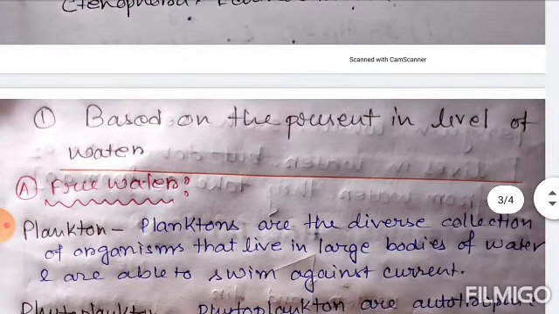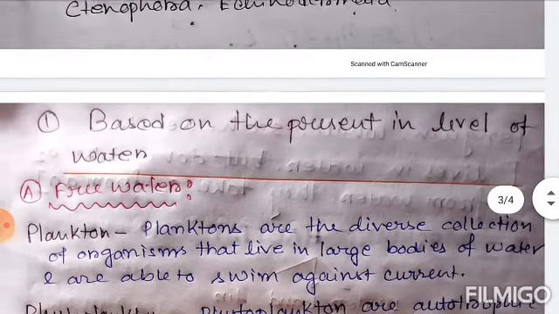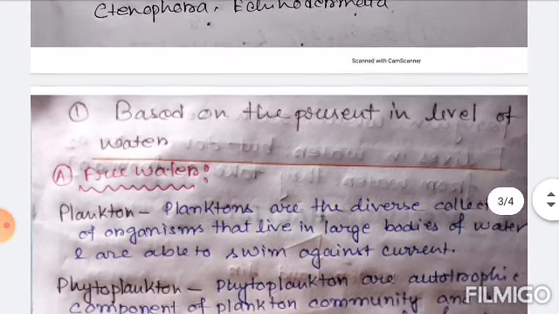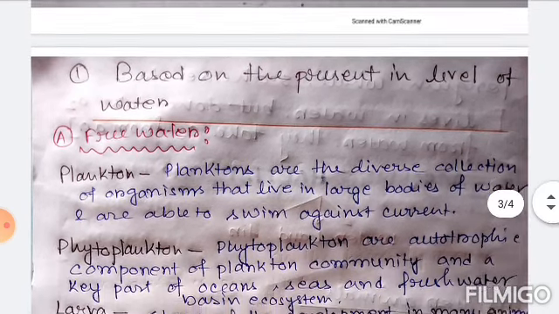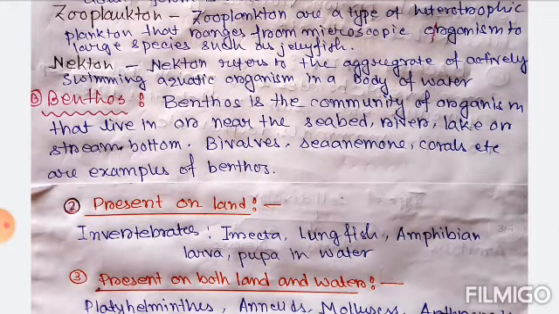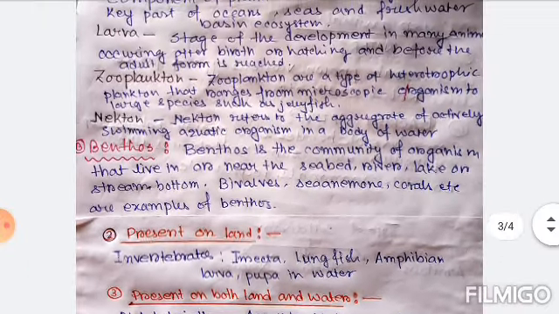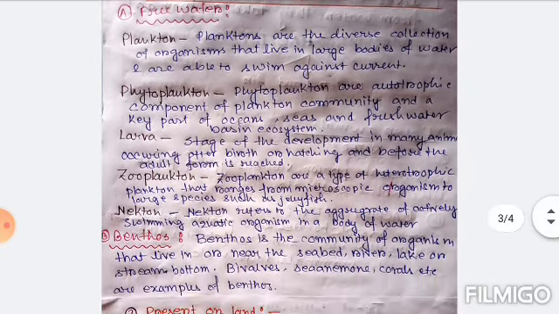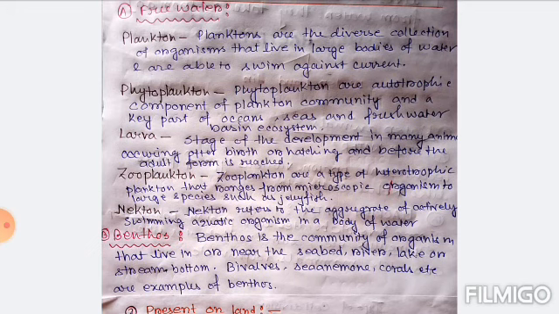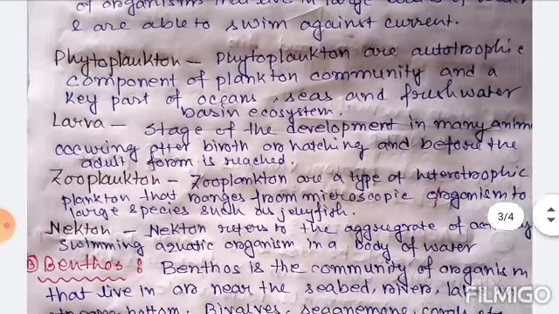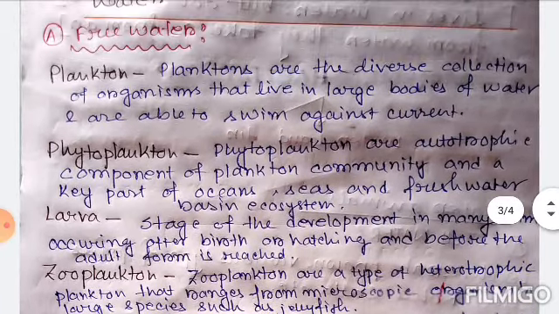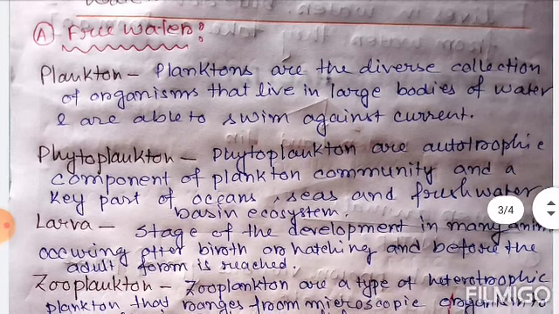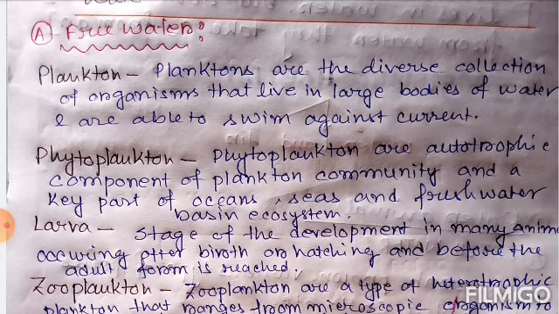Next, based on the level of water where they are present, depending on that we can categorize the animals into two types. The first one is free water, then the benthos. So within free water we can get the plankton. Plankton are the diverse collection of organisms that live in large bodies of water and are able to swim against the current.